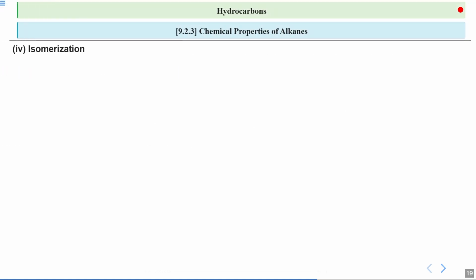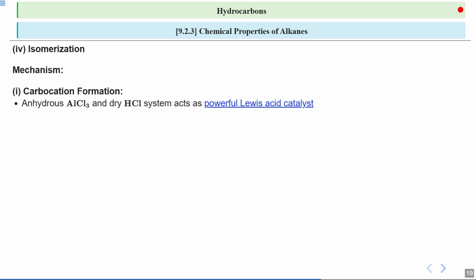Let us learn more about this isomerization. Now let us look at the mechanism of isomerization in that process. So this will help us to understand the step-by-step process involved in this transformation. So the first step in the mechanism is carbocation formation. Anhydrous aluminum chloride and dry hydrogen chloride act as a powerful Lewis acid catalyst in this process.